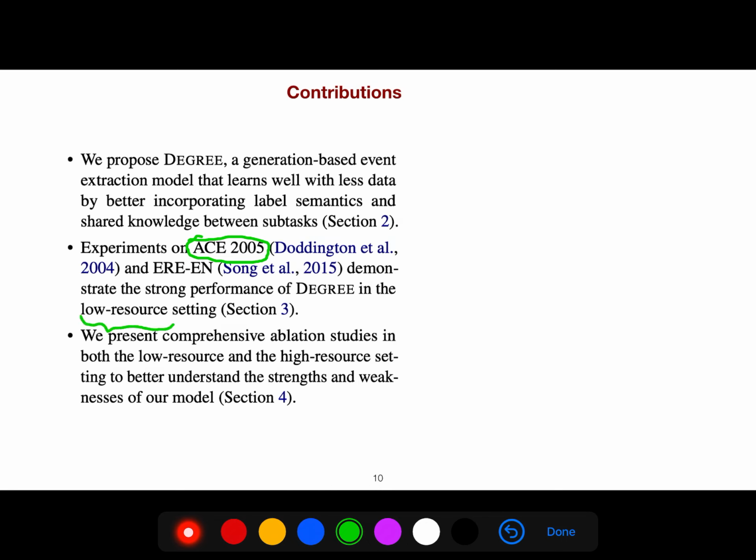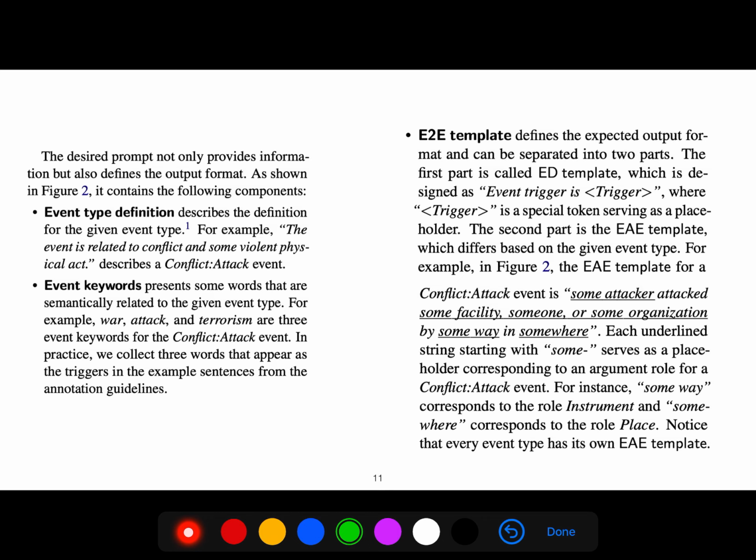So it has a template. The first part is called the ED template, which is event detection, which is: event trigger is some trigger, where trigger is a special token serving as a placeholder. So the attack event is some attacker attacks some facility. Each underlined string with some serves as a placeholder corresponding to an argument role.